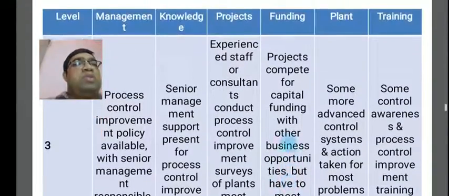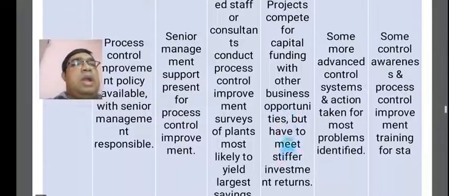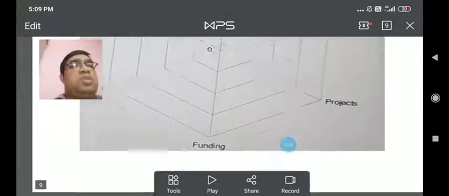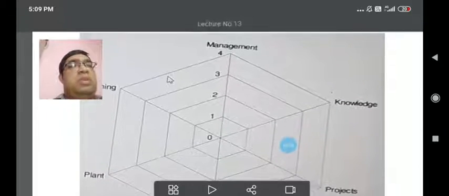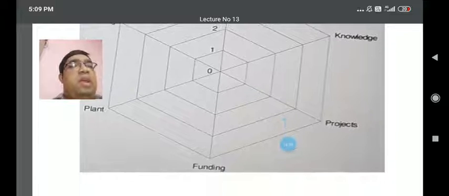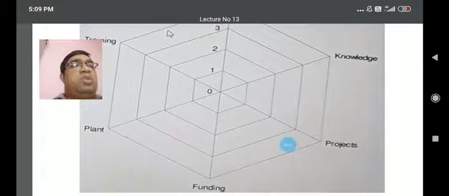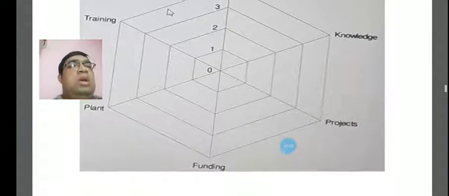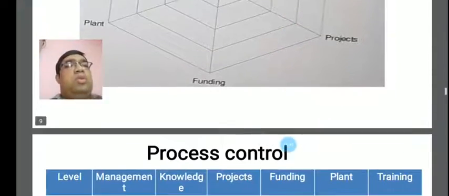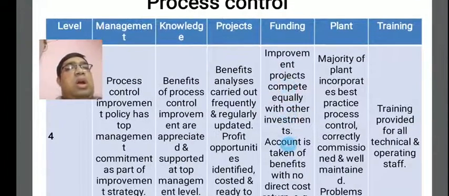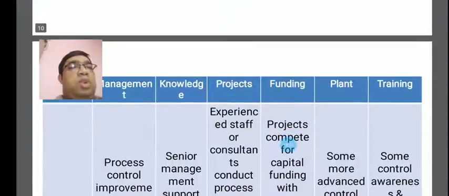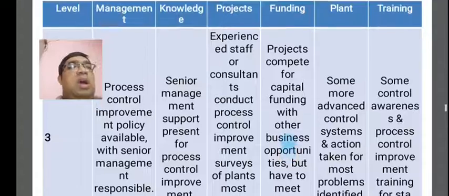And this will be concentrated according to the diagram from level 0 of process control. The management's training plan and the funding projects knowledge will be concentrated according to the levels 0, 1, 2, 3, 4, here level 3. This will be concentrated according to the projects.